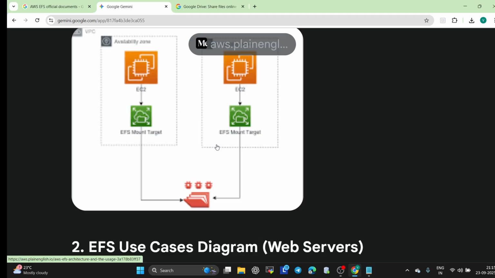Each availability zone has a mount target which acts like a gateway for EC2 instances in that AZ. It is like why we use an internet gateway in a VPC: with the help of the internet gateway, our subnets interact with the outside world, and that we call a public subnet. In the same way, with the help of the EFS mount target, EC2 can communicate with the EFS file system. This allows data consistency and high availability across multiple servers.